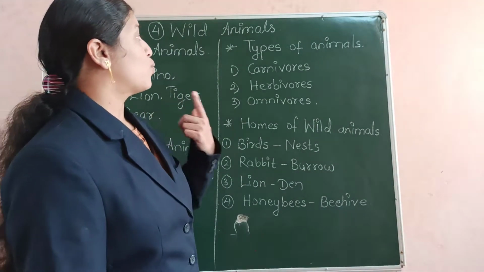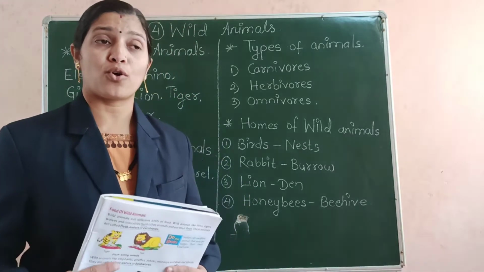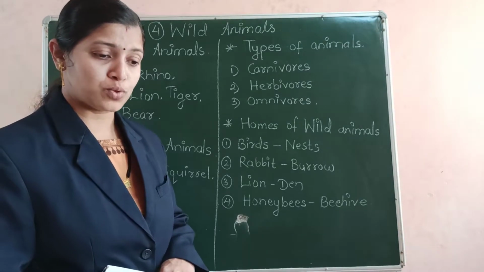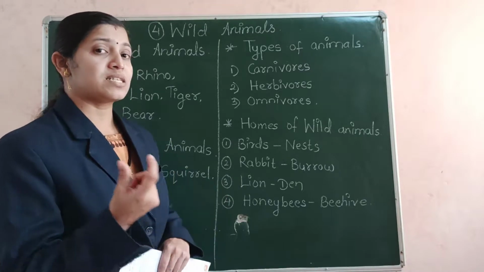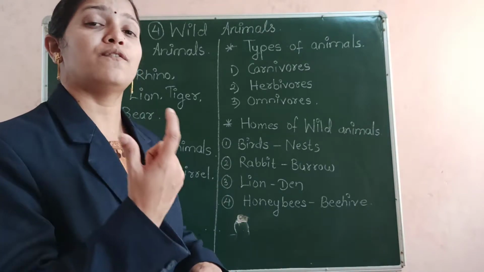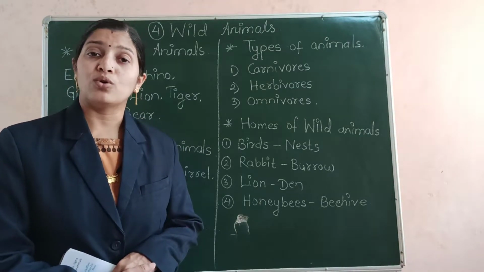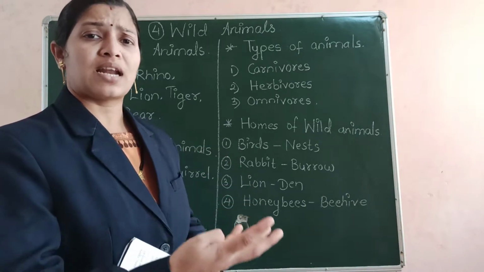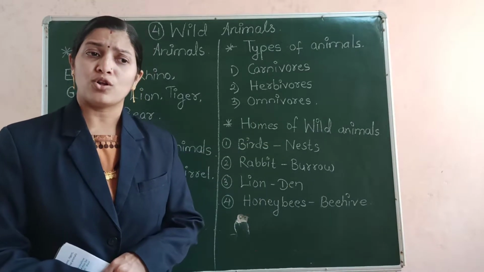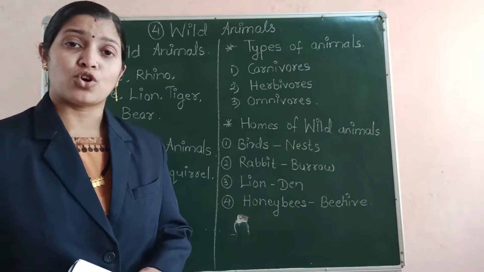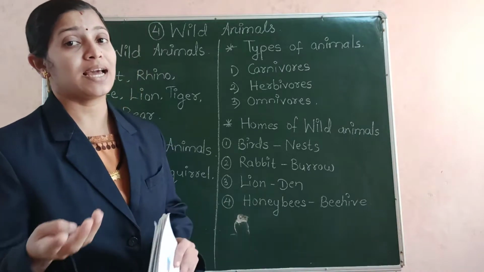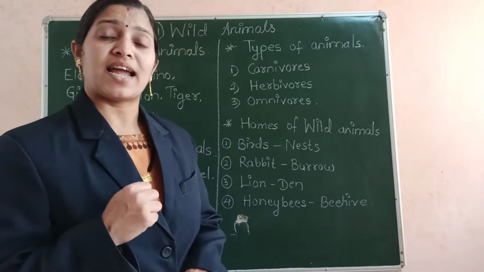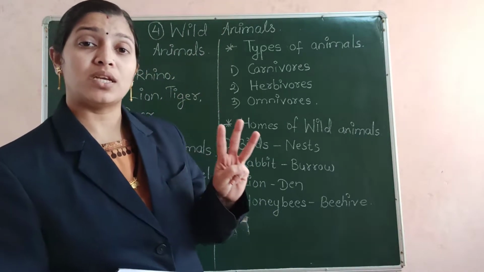Now there is one more group, or we can say according to the food that these wild animals eat, they are divided into groups. So there are some animals in the forest which eat the flesh of other animals. Also there are some animals in the forest which like to eat the leaves or the grass or other plants. Also there are some animals which enjoy eating both, that is flesh as well as plants. So on the basis of the food these animals eat, they are divided into three groups.